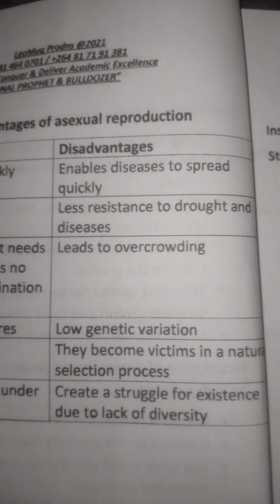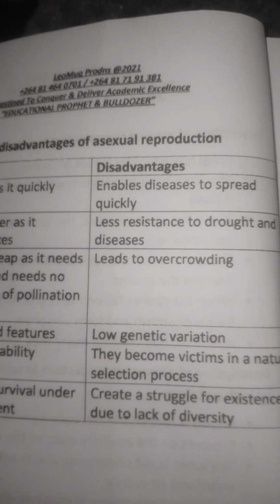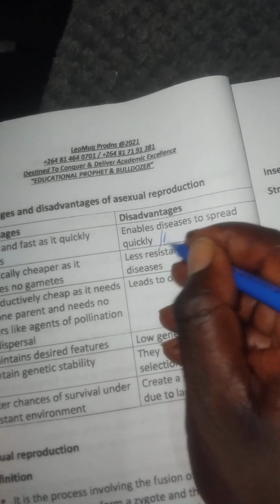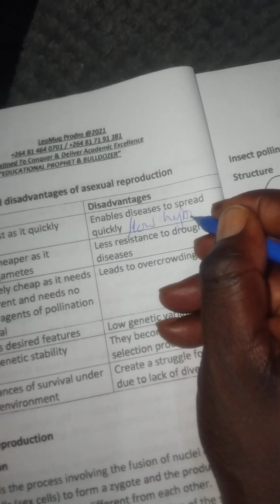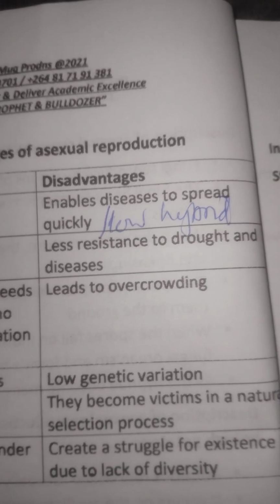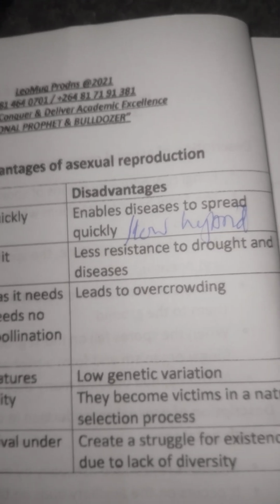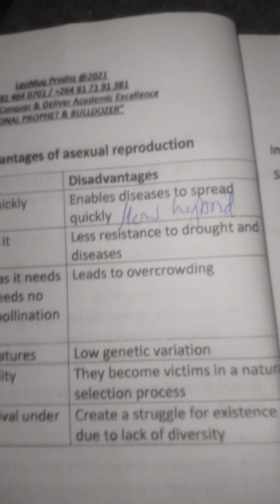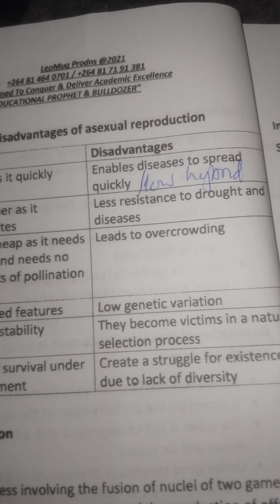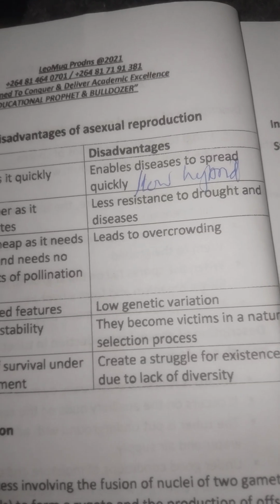What about the disadvantages of asexual reproduction? It enables disease to spread quickly, which means it has low hybrid vigour. Low hybrid vigour. Is it fine? Then less resistance to disease and drought. It leads to overcrowding, but there's less dispersing. Low genetic variation. Then they are poorly adapted to the environment.